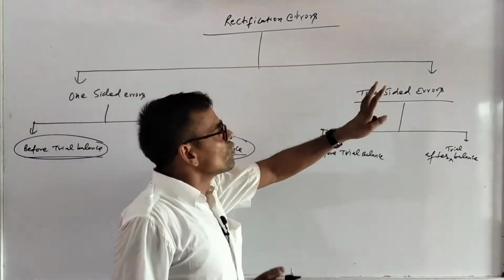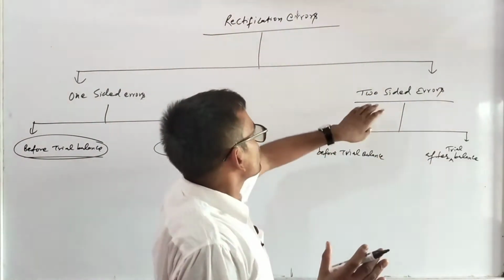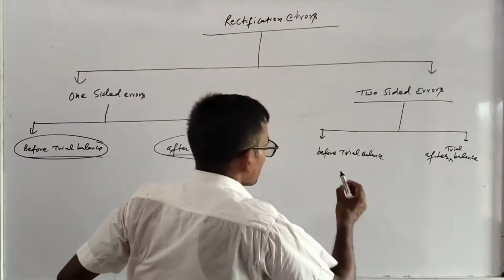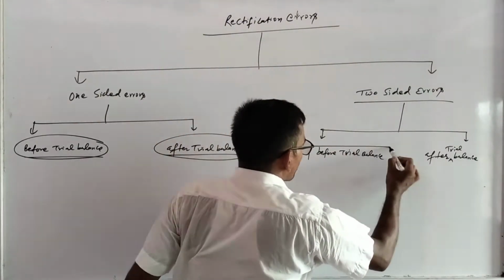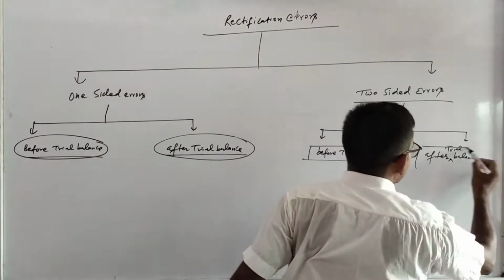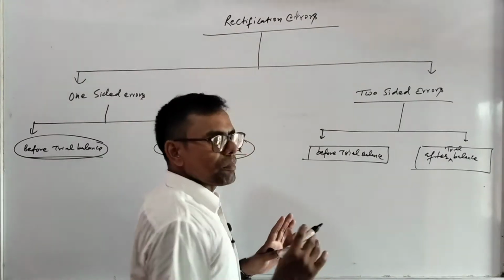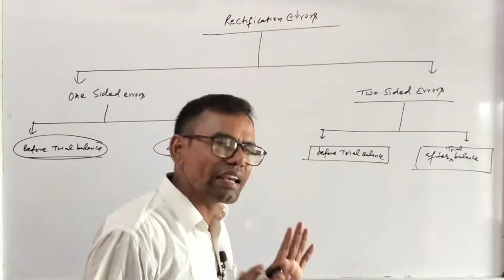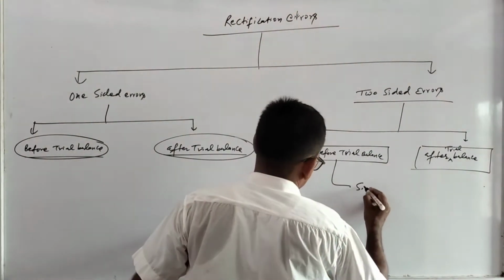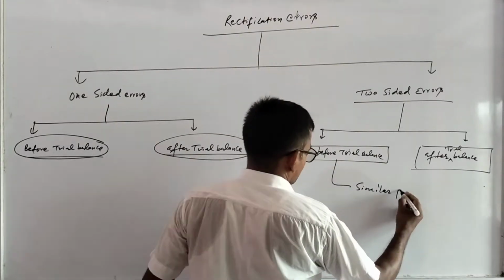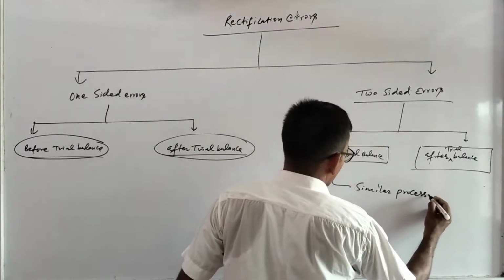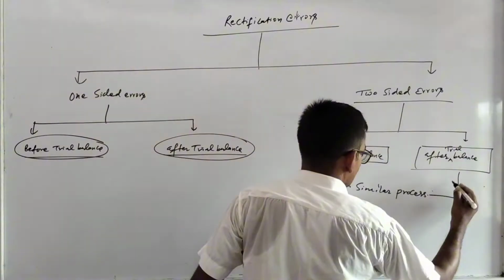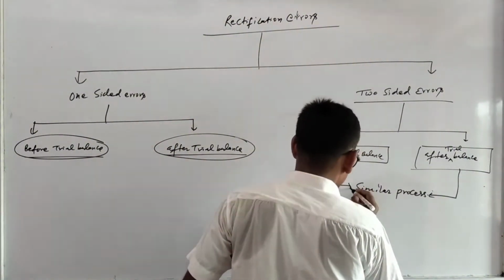But when you are going to rectify two-sided errors, whether before trial balance or after trial balance, the process of rectifying errors is a similar process. That will be discussed in another video.